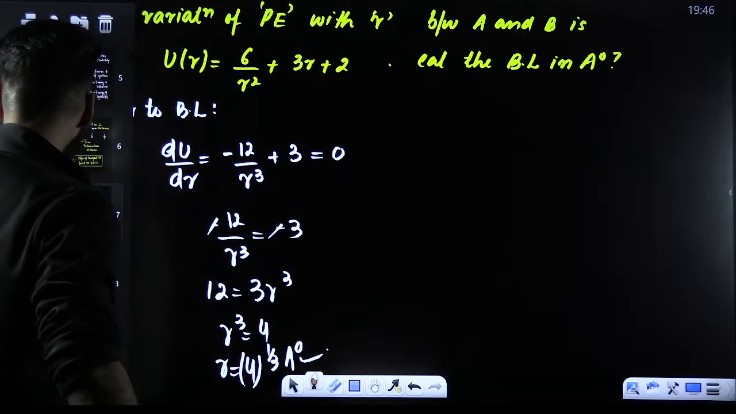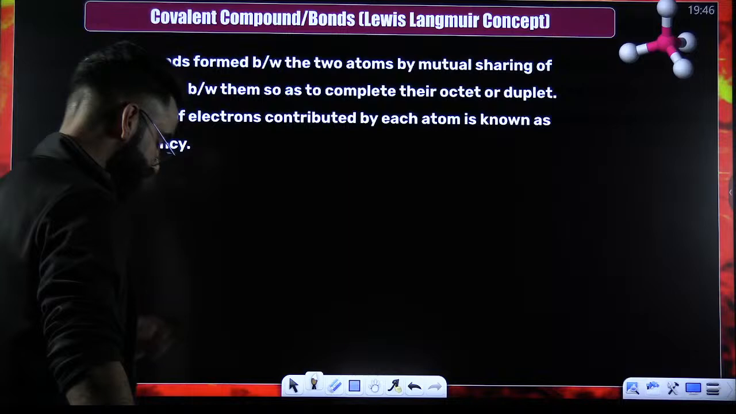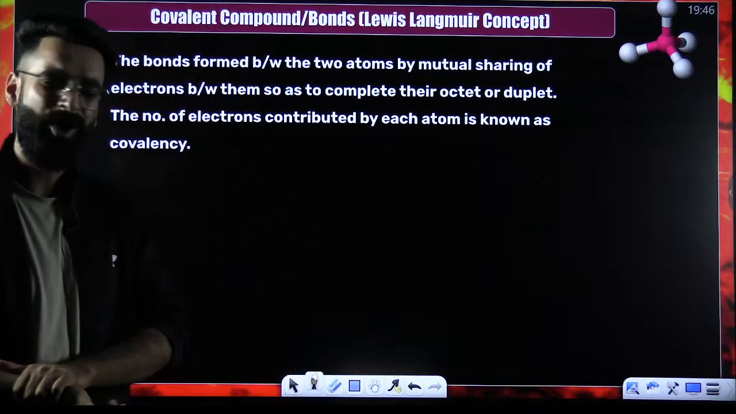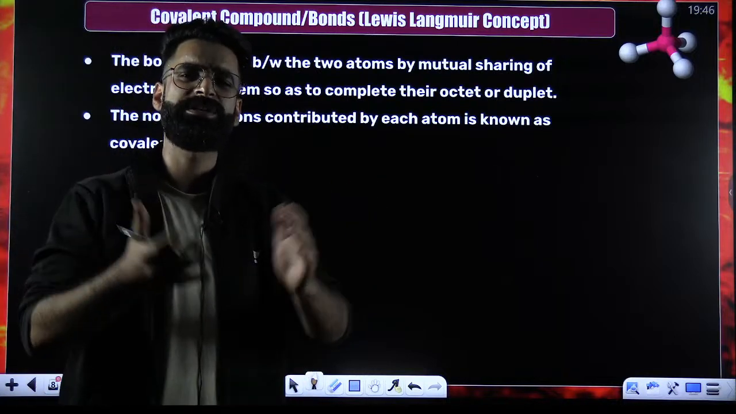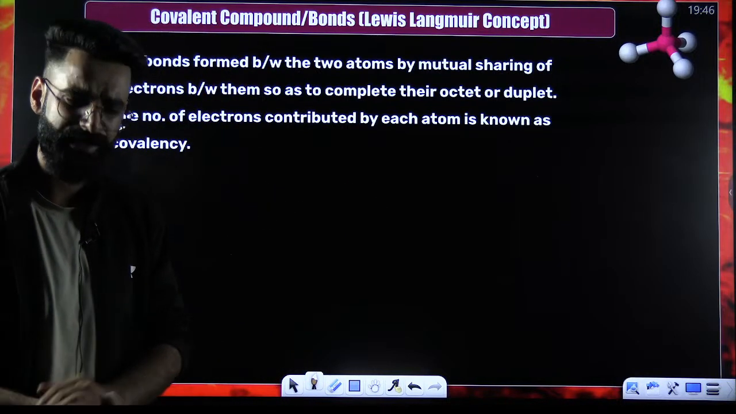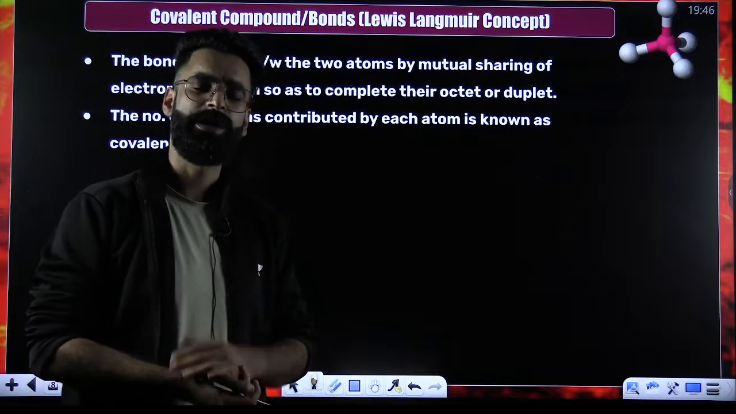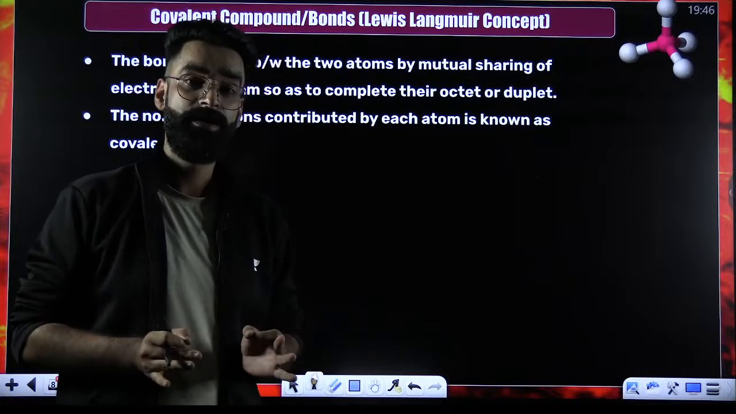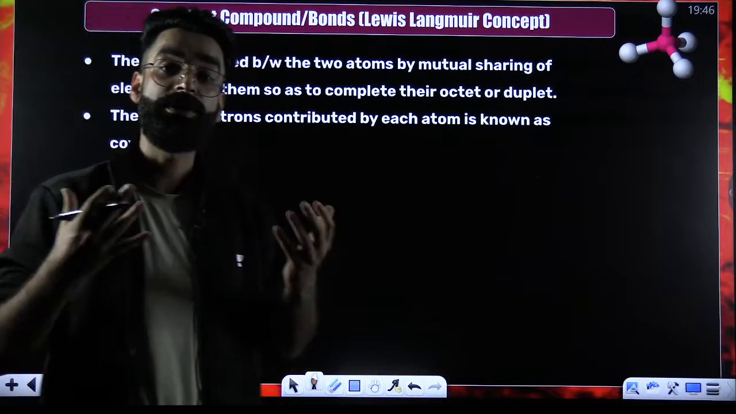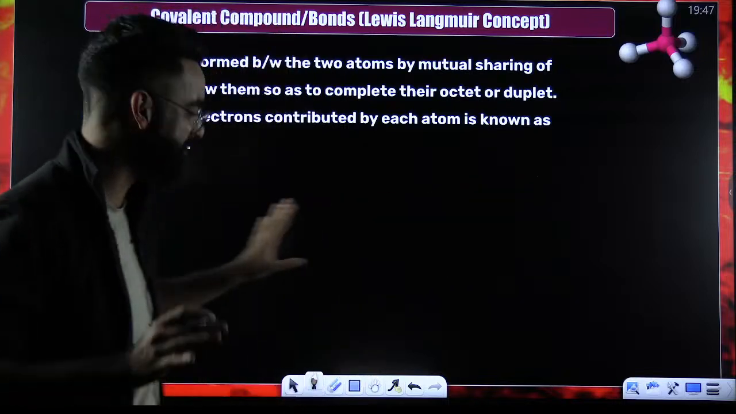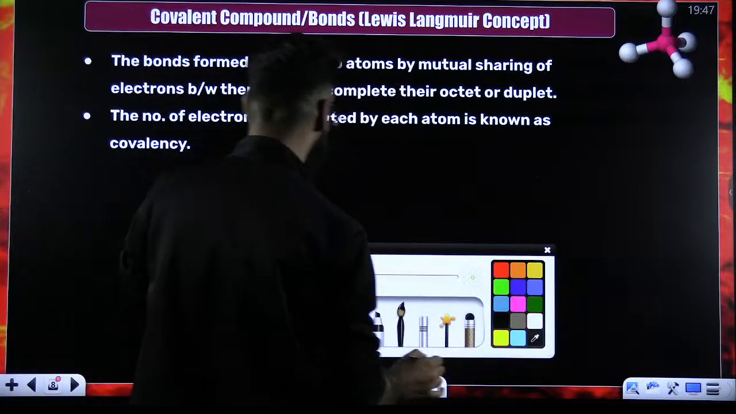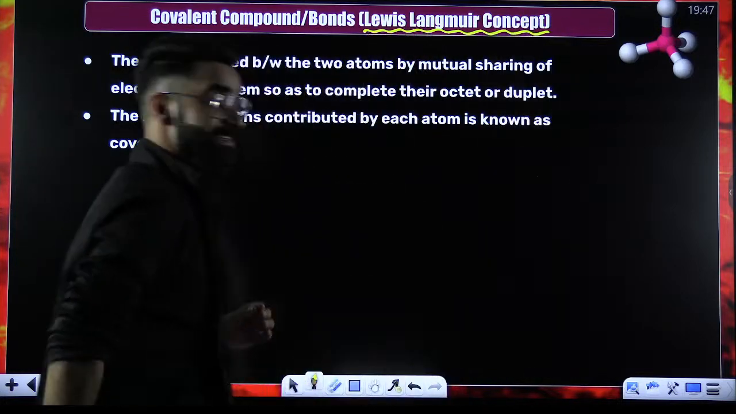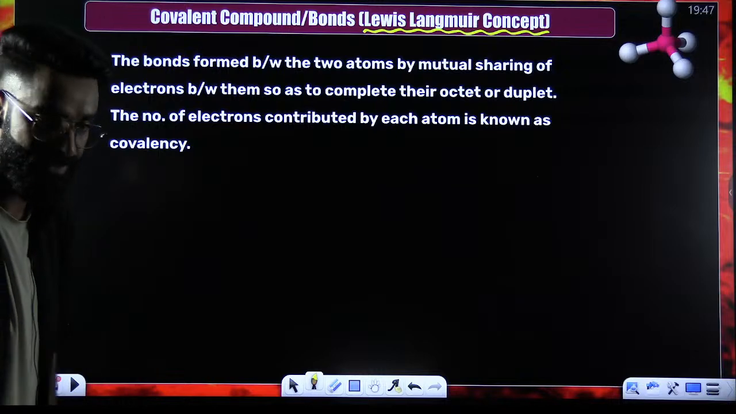Now, let's move on to the covalent compounds. Well, first of all, if I ask you what is a covalent bond, there are a lot of theories which have been given, which we are going to discuss in detail in this chapter, by means of which you'll get to know what a covalent bond is. The first theory is very simple, the Lewis-Langmuir concept of a covalent bond.